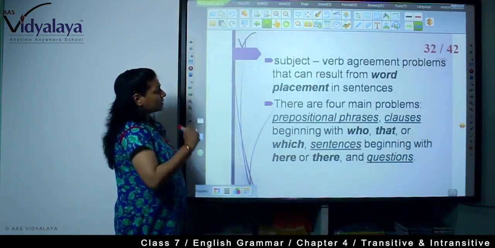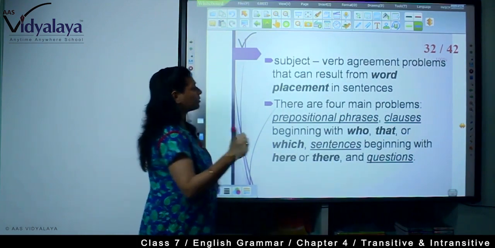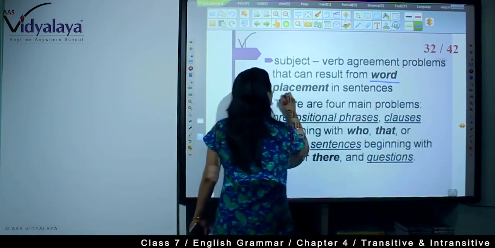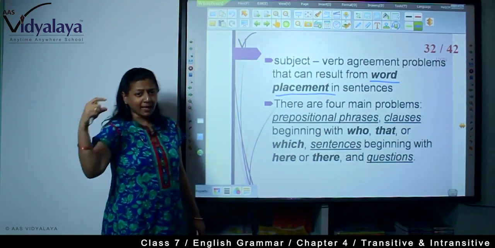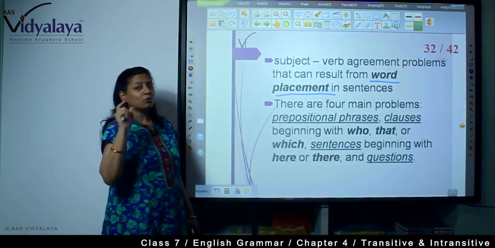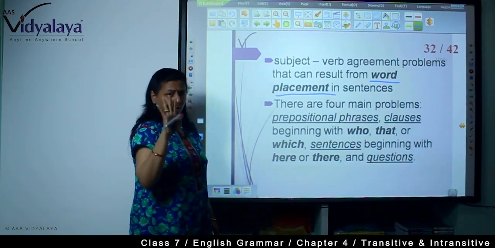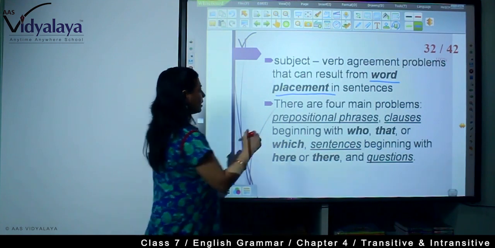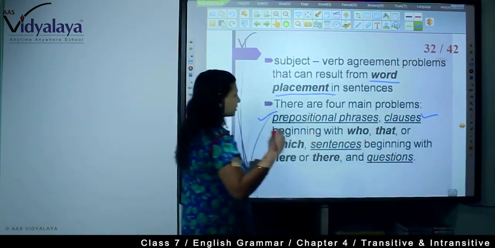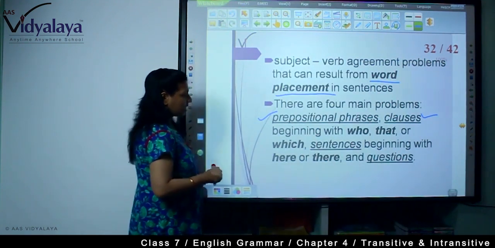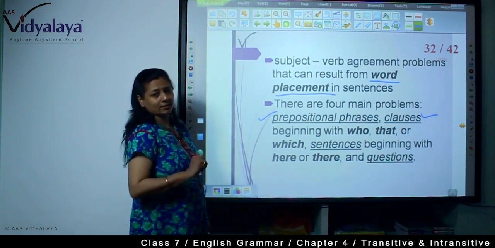Now, subject-verb agreement problems can result from word placement in sentences. If words are not placed accordingly, this confusion can be created. So there are four main problems: prepositional phrases, clauses beginning with who, that or which, sentences beginning with here or there, and questions.